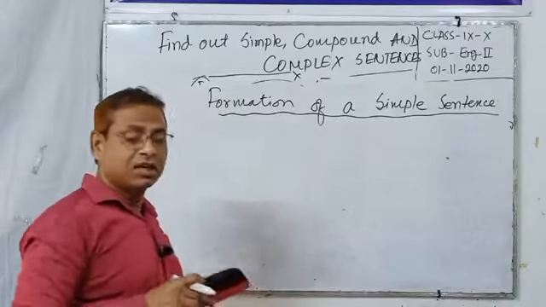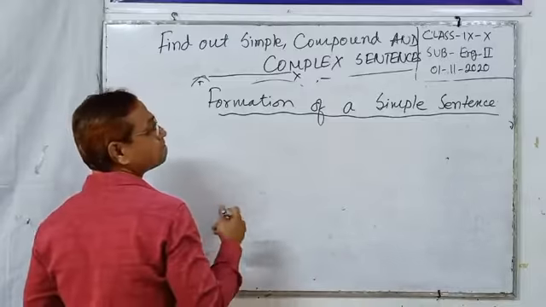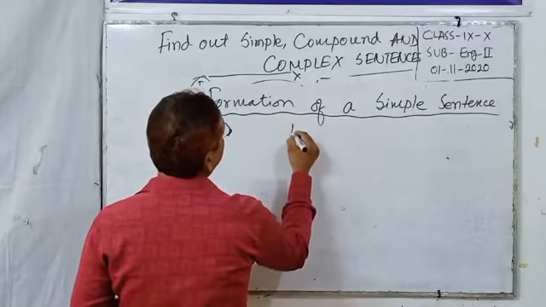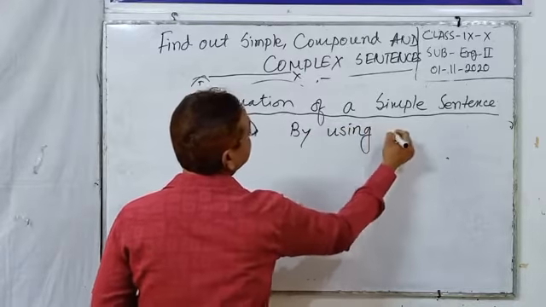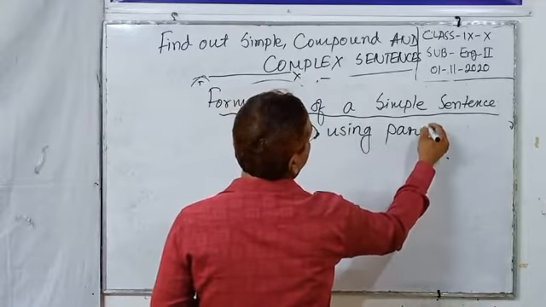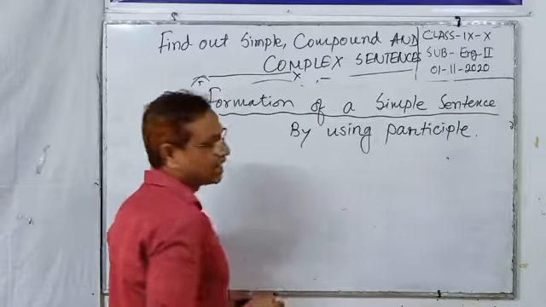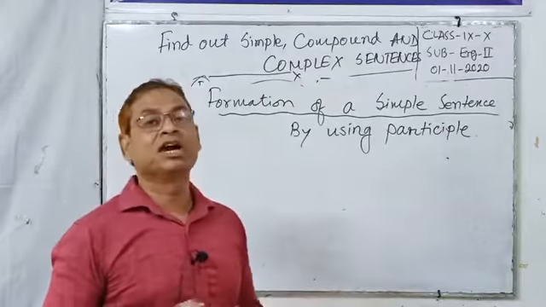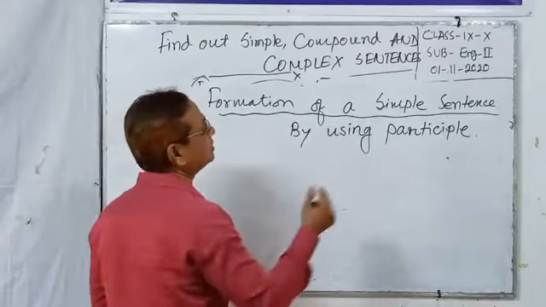Dear students, we know a simple sentence can be formed by using participle. And we know participles are 3 kinds, which we have already learned in my previous lesson.